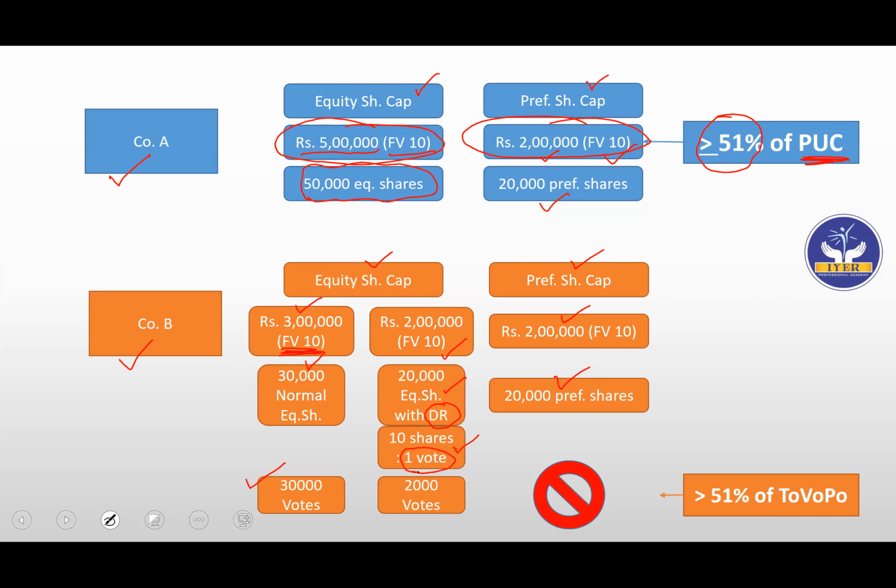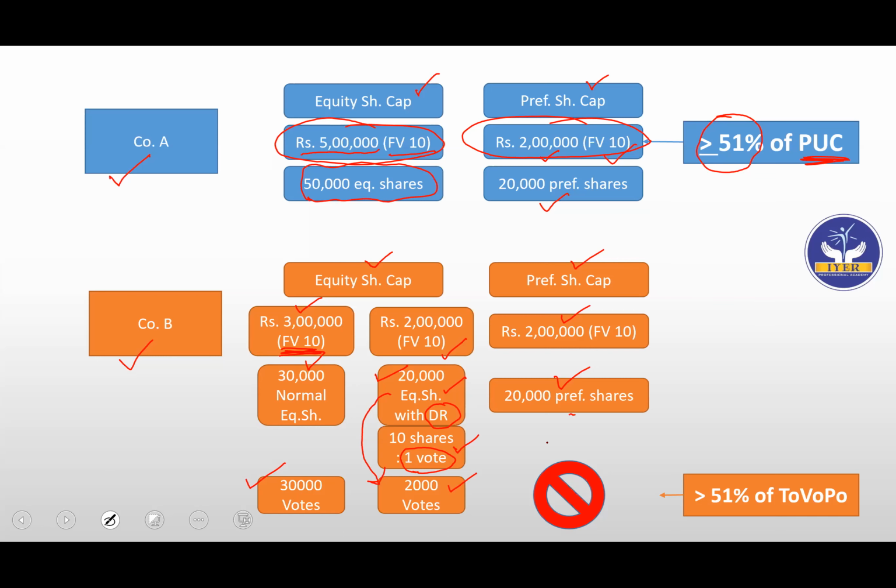These equity shares were issued under this differential rights mechanism, where the company, while issuing the shares itself, announced that if a shareholder is holding 10 shares, then the shareholder will get one vote. So if there are 20,000 such equity shares in the company, then basically there are 2,000 votes.